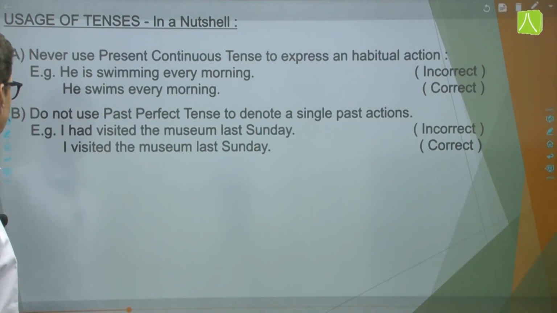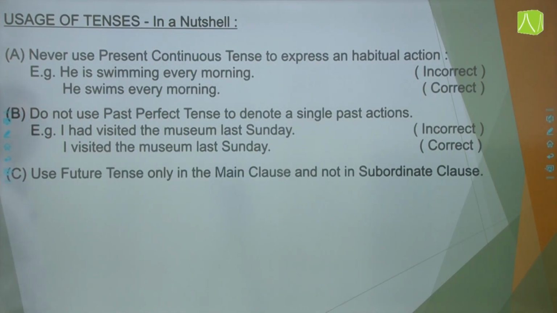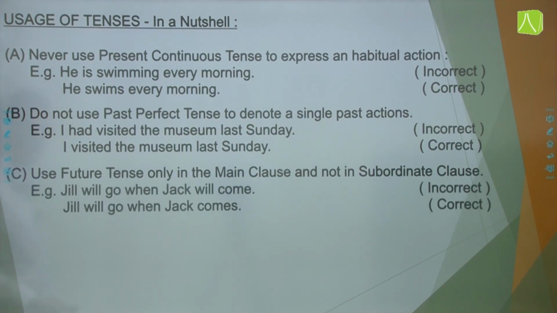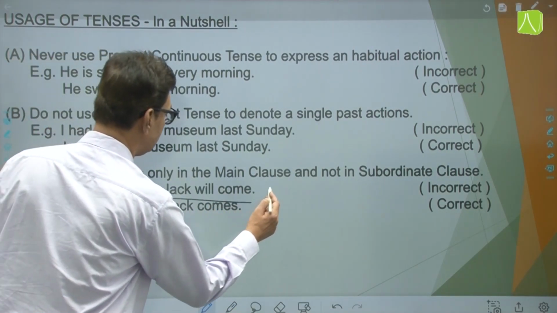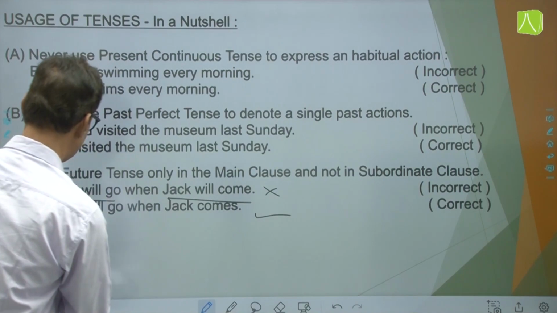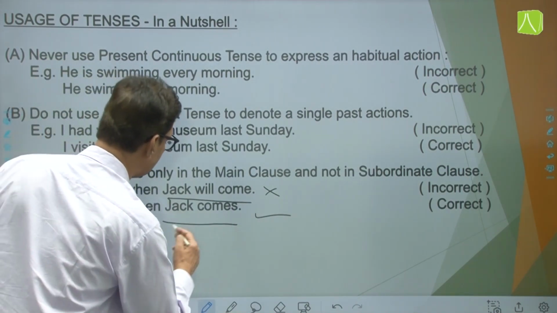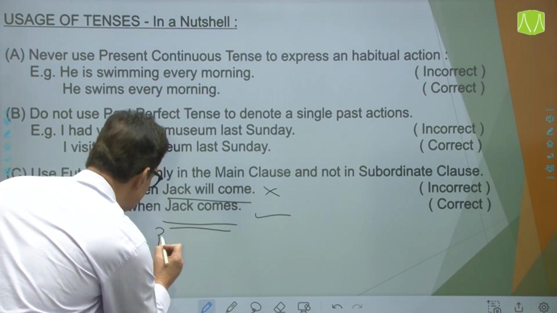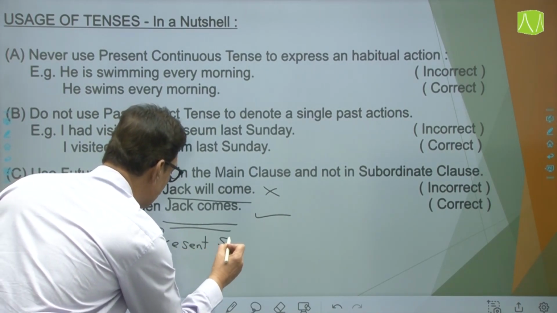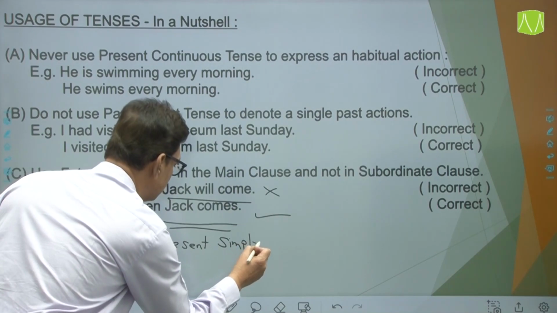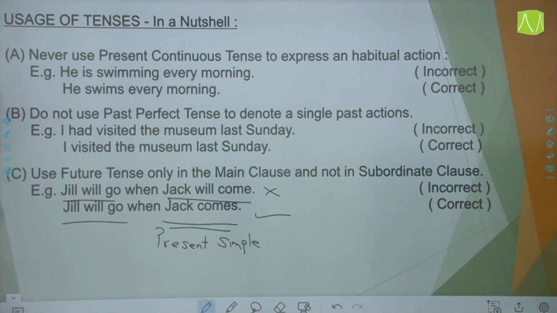Next, use the future tense only in the main clause and not in the subordinate clause. Jill will go when Jack will come is incorrect. This is correct. Jill will go when Jack comes. And ये कौन सा tense रहेगा? This will always be present simple. This tense will always be present simple. Yes. I hope it is clear.